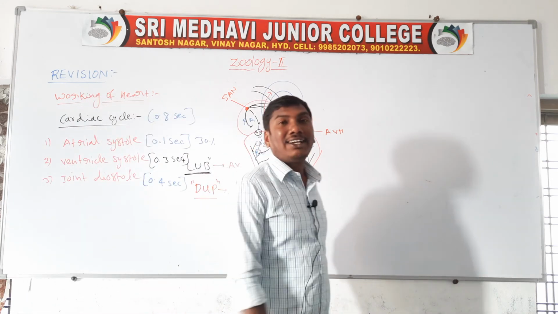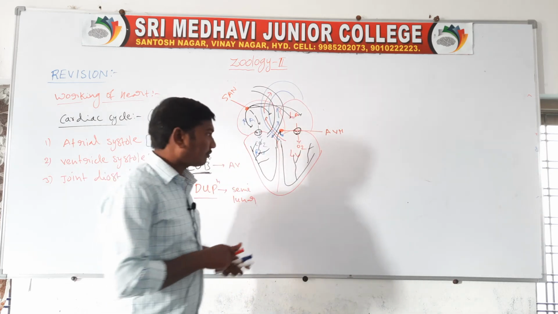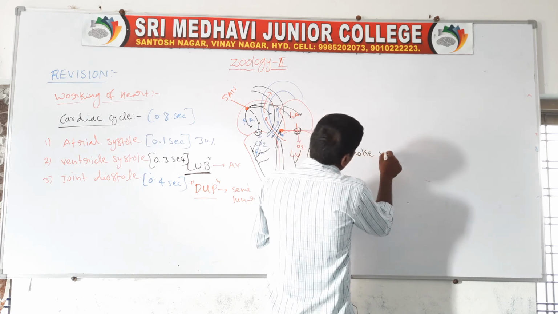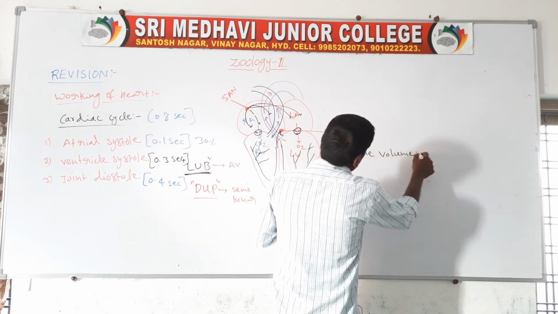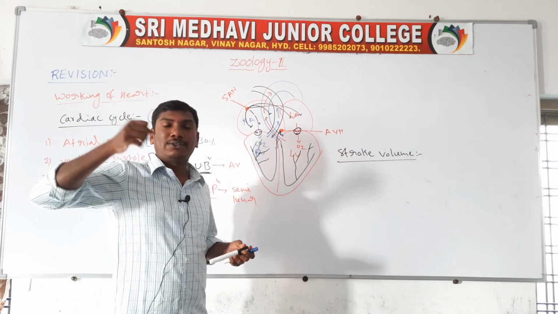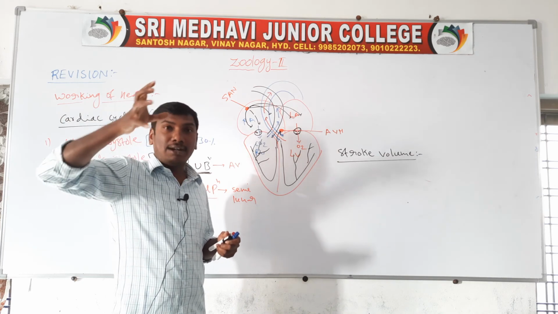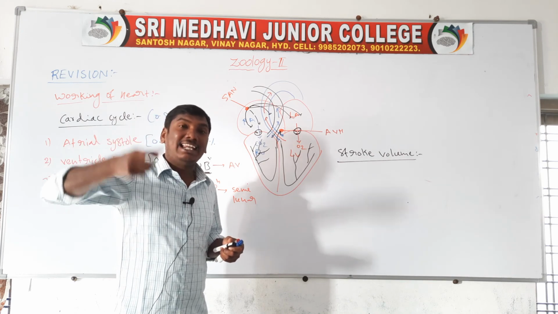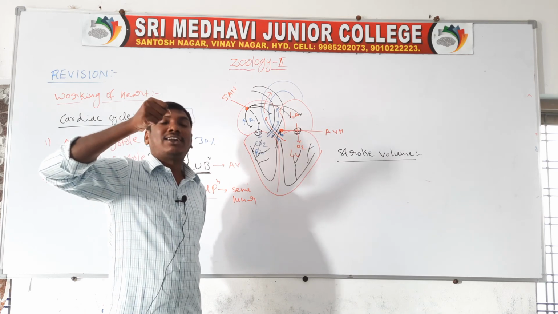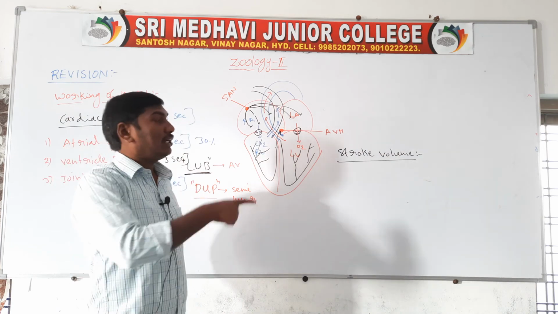Next one, cardiac output and stroke volume. First one, stroke volume. Stroke volume means one heartbeat. In one contraction of the heart, the blood pumped by the ventricle is called the stroke volume.